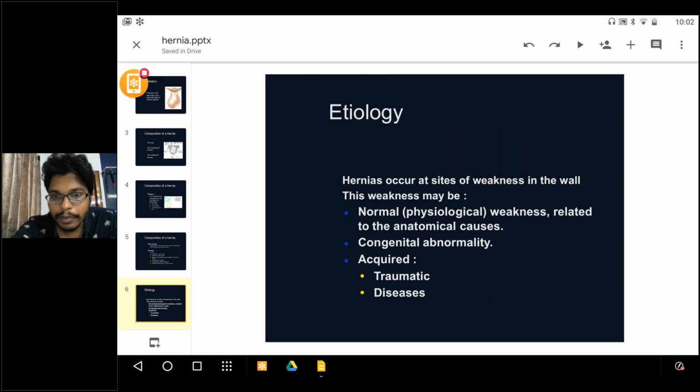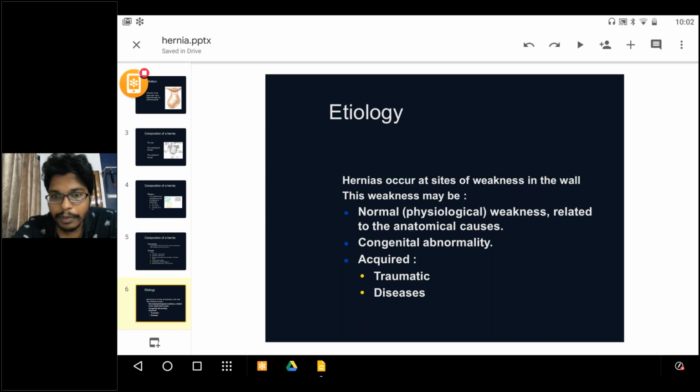What is etiology? For everything, you should know the etiology of the pathology. Hernias occur at sites of weakness in a wall. This weakness may be normal physiological weakness related to anatomical causes, or a congenital abnormality like prune belly syndrome, weakness of the abdominal wall. Acquired causes are trauma and diseases.